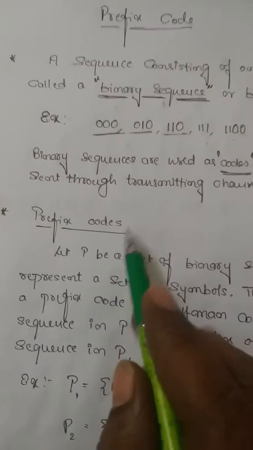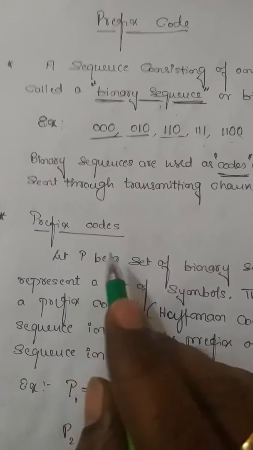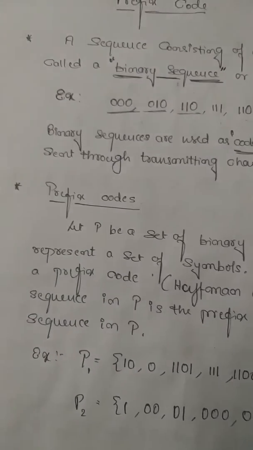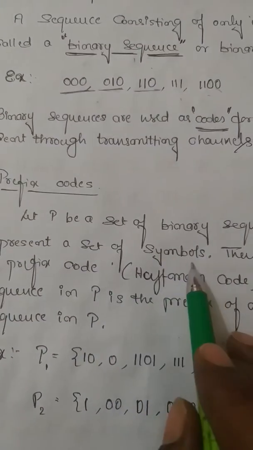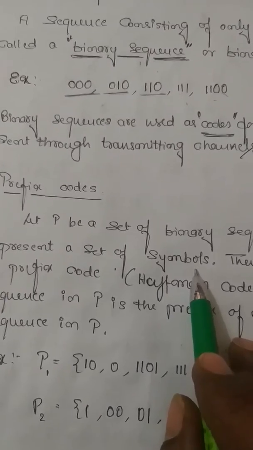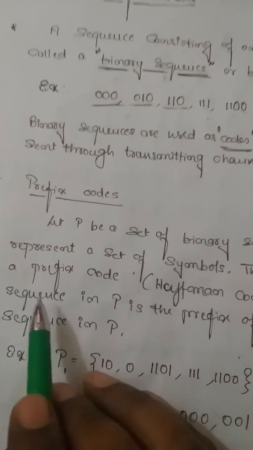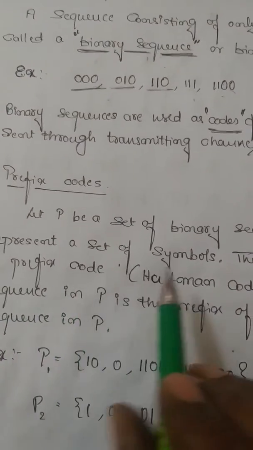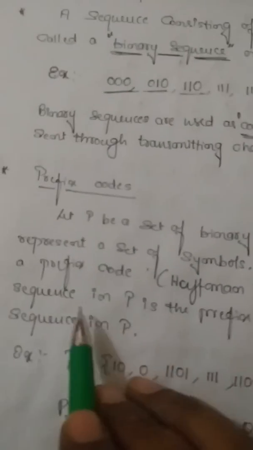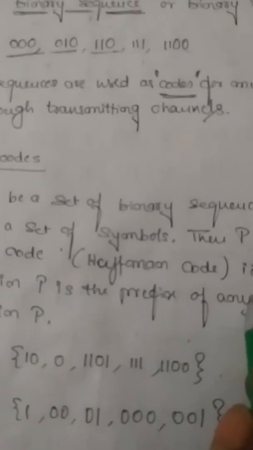Now we'll concentrate on prefix code. A prefix code is a set of binary sequences which represent symbols, meaning the binary sequences we are going to consider will represent some symbols. Then P is called a prefix code, which we can also call a Huffman code, if no binary sequence in P is the prefix of some other sequence.